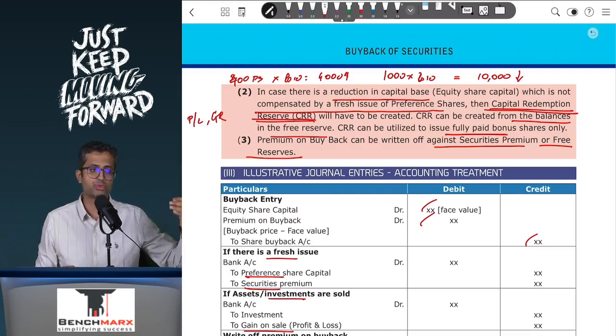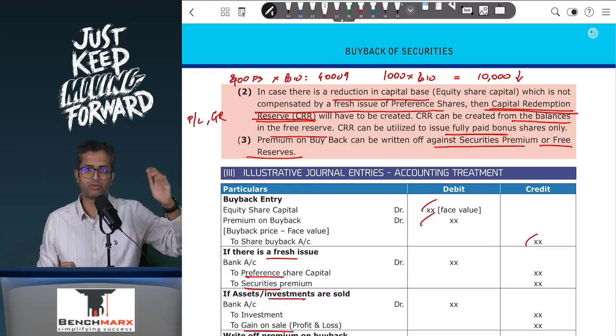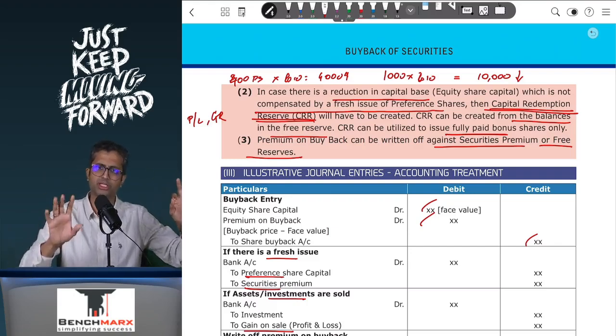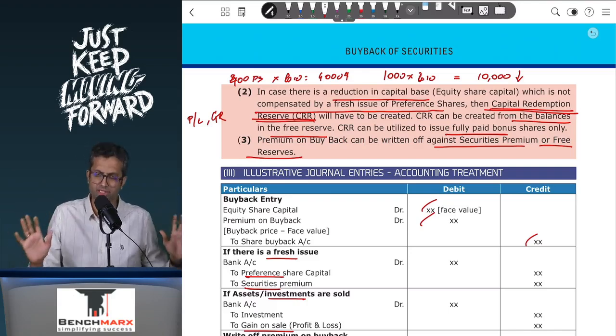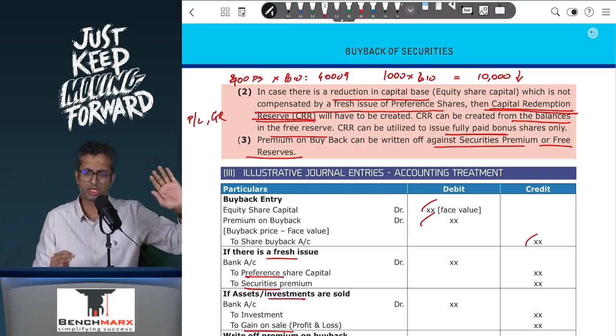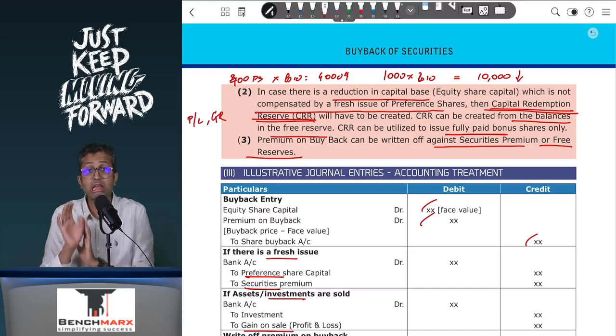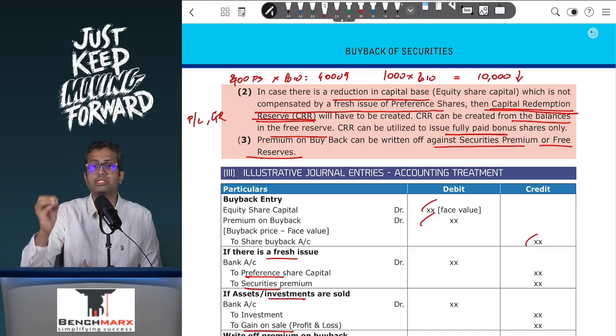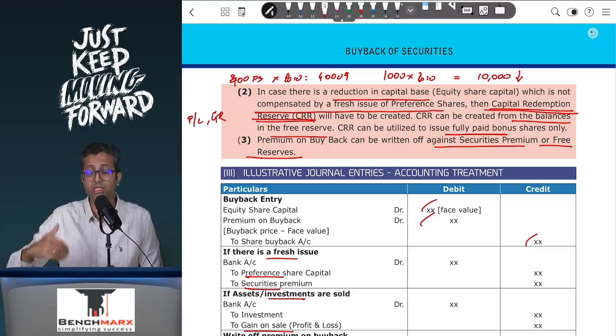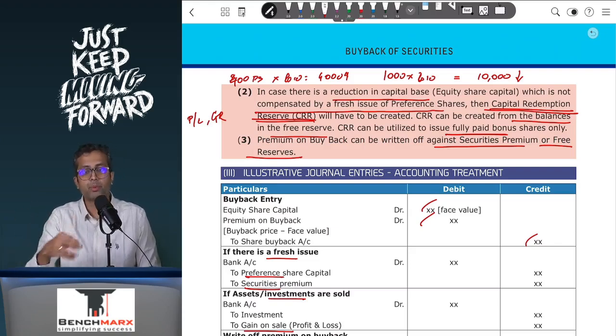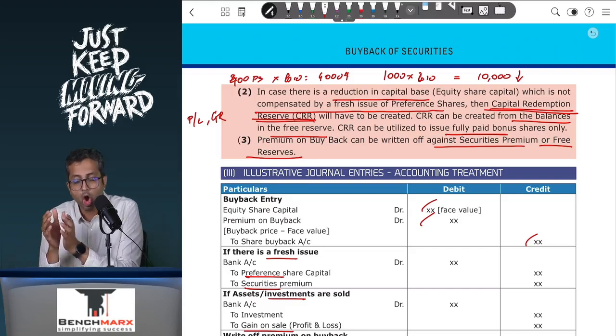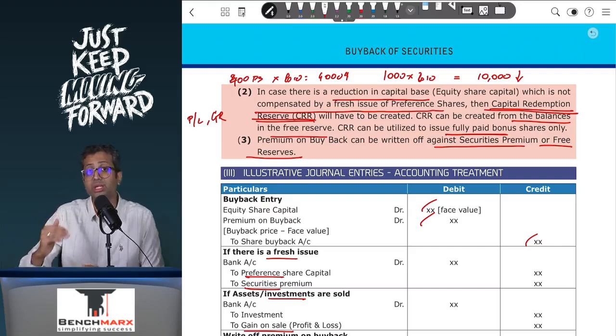Now, premium on redemption of preference shares can be written off in certain specified cases against securities premium, but in all cases against free reserves. So your entry will be the eligible reserves account debit to premium on redemption of preference shares. Remember, preference shares are also a part of share capital, and as a result, if preference shares are redeemed, then you will also have to transfer the appropriate amount, which is the face value of the preference shares redeemed, to the CRR.